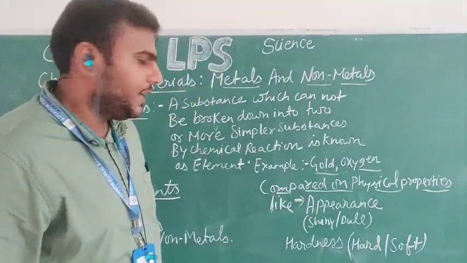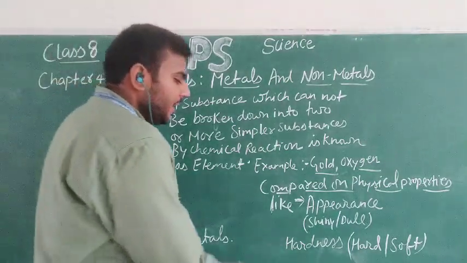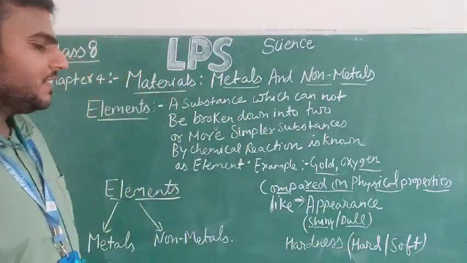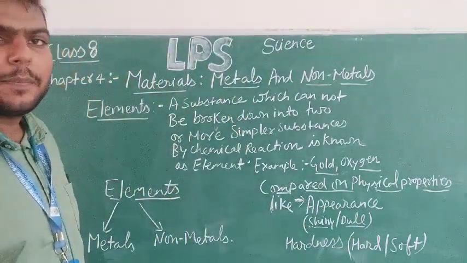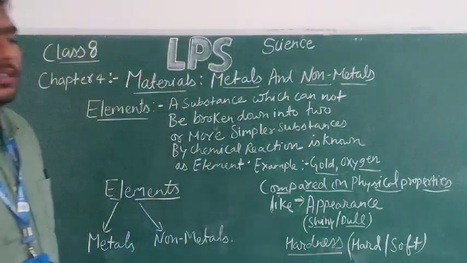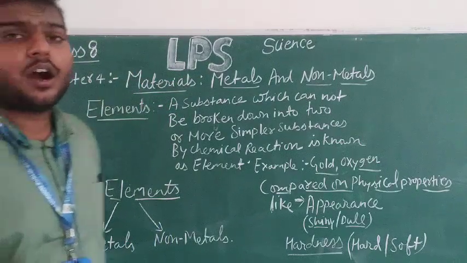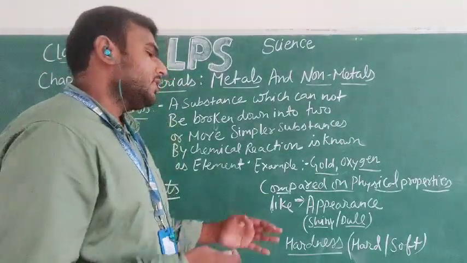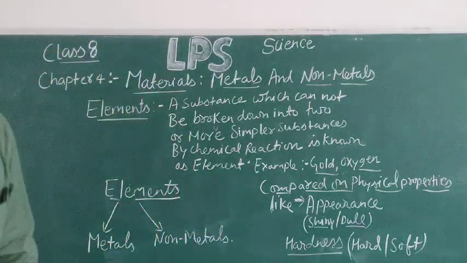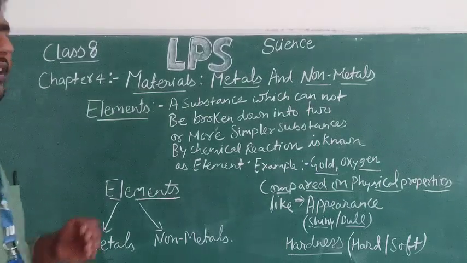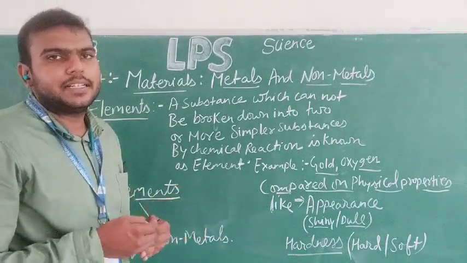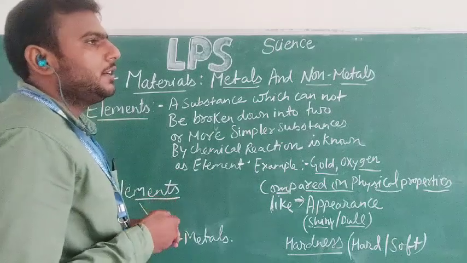On the basis of appearance, I will be comparing whether the material is shiny in nature or dark. The next physical property on which I will be comparing is hardness: whether the particular material is hard or soft. Such categories will be used for the comparison of metals and non-metals. In the next part, I am going to compare the physical properties of metals and non-metals on different bases.